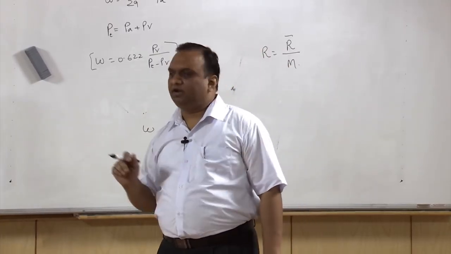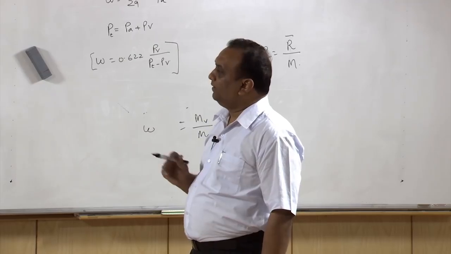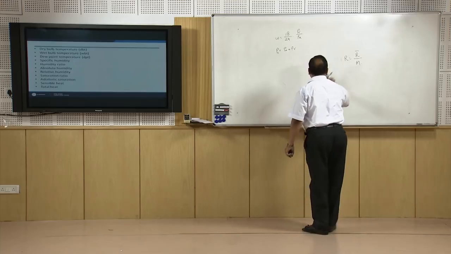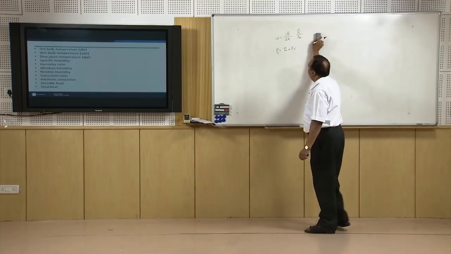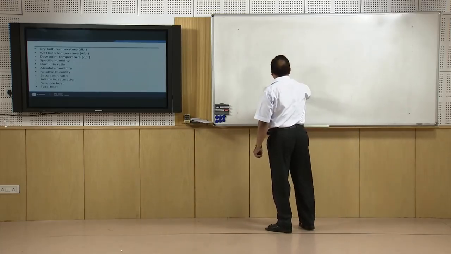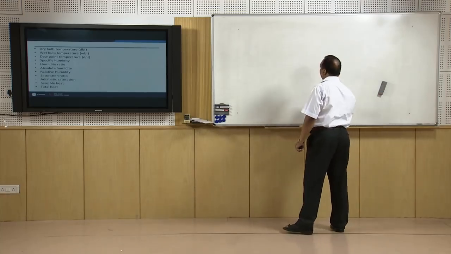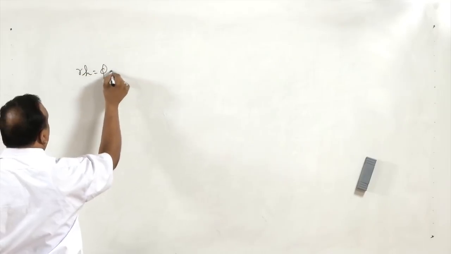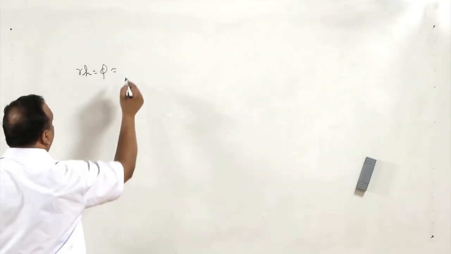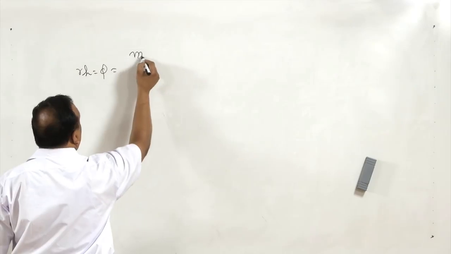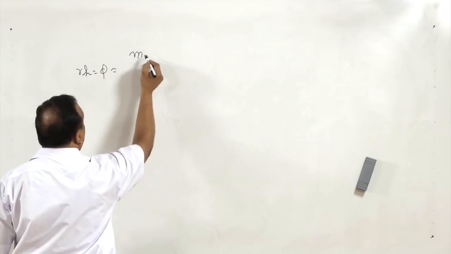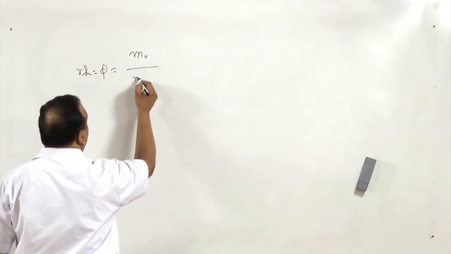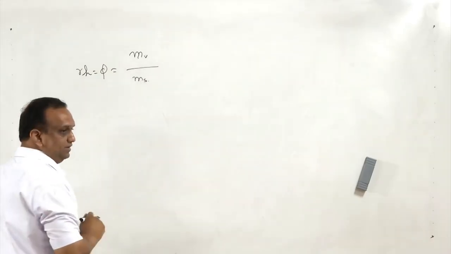Absolute humidity is not used as a parameter nowadays. Relative humidity is important. It is used everywhere. In fact, in order to express the state of moisture in the air, this term relative humidity is used. Now, relative humidity is denoted by RH or phi, which is equal to the mass of the vapor in the air divided by the mass of the vapor in the air when air is saturated.